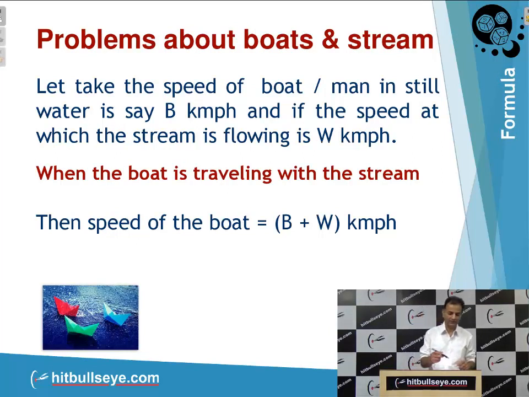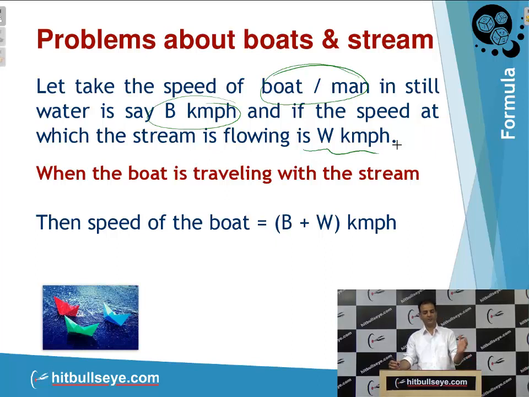Initially, let's take the speed of the boat or man. When we say speed of boat, students, it means speed of boat is equal to speed of man. It is one and the same thing. In still water it is say B. In still water means that the man is boating with his own speed, no speed of water is involved. In still water means only the speed of boat or speed of man is say B km/h. And if the speed at which the stream is flowing is W, it means speed of water, or rate of water, or velocity of water is W km/h.